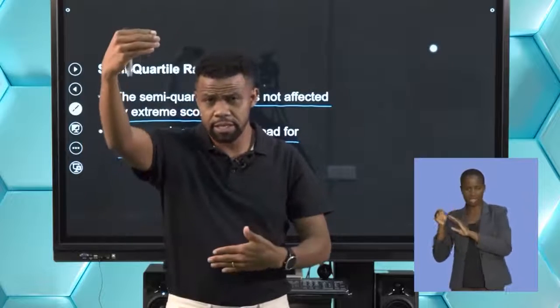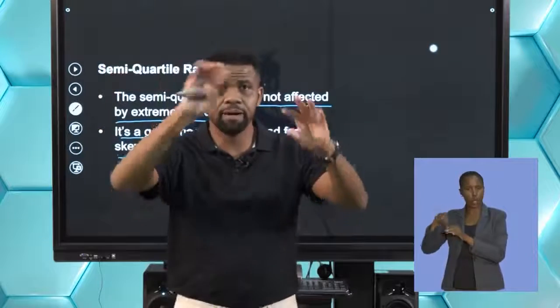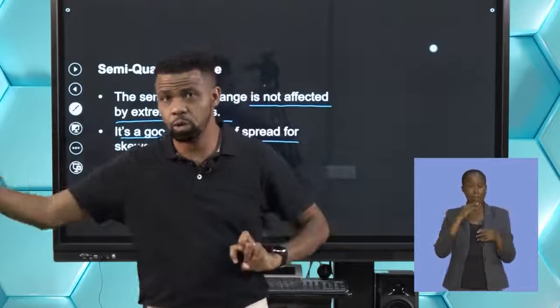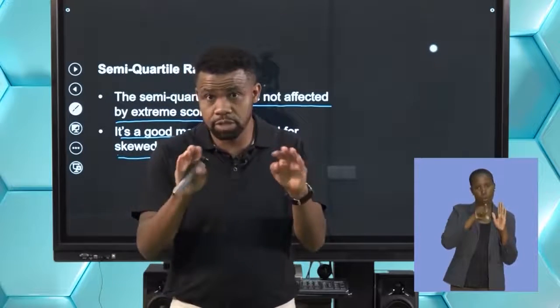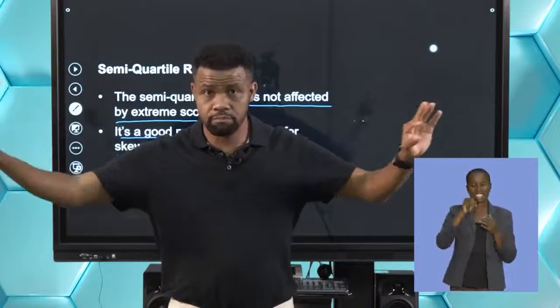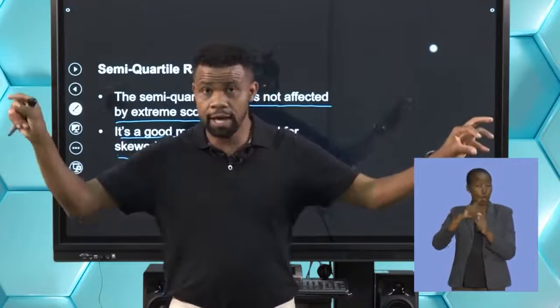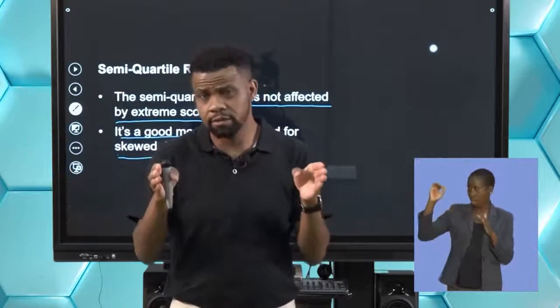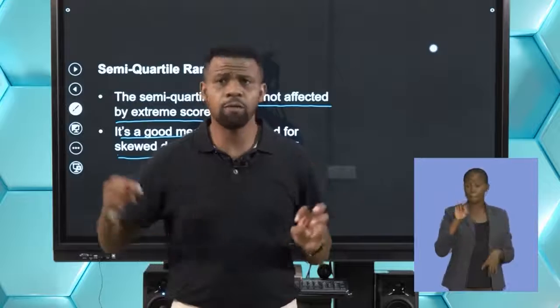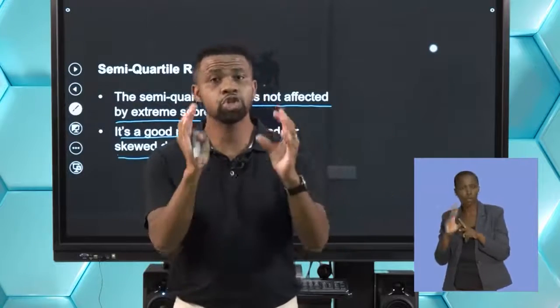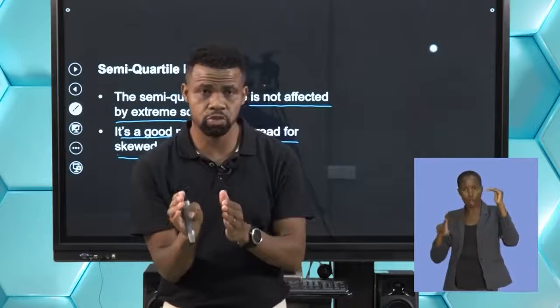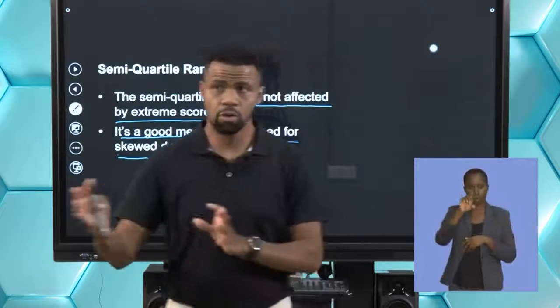We said that the range can be affected by the extreme highs, lows, or small values. The semi-interquartile range is better because it avoids the extreme lows or highs, and it is good for skewed data. Remember, skewed will be to the left or to the right.